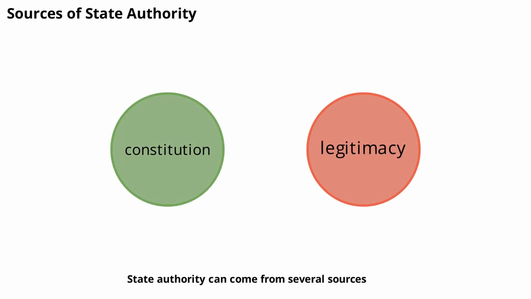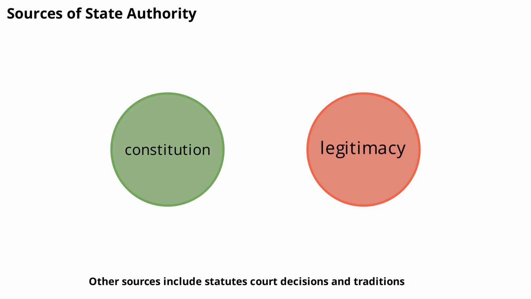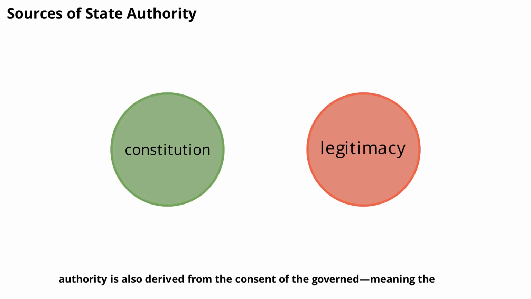State authority can come from several sources. The most common is a constitution, which sets out the powers and limits of government. Other sources include statutes, court decisions, and traditions. In democratic societies, authority is also derived from the consent of the governed, meaning the people give legitimacy to those in power through elections and participation.